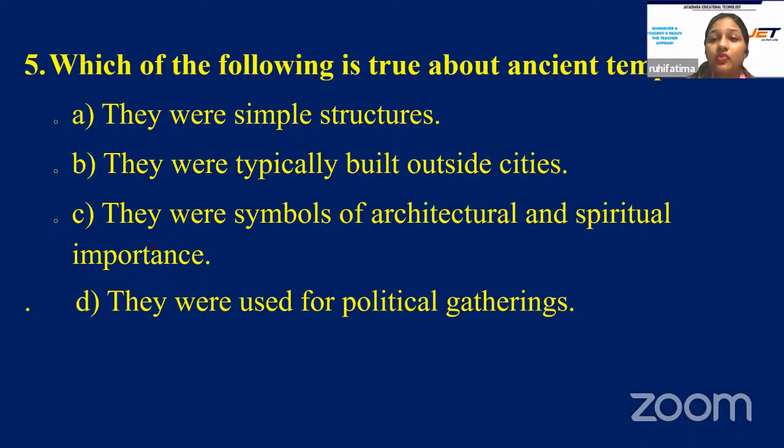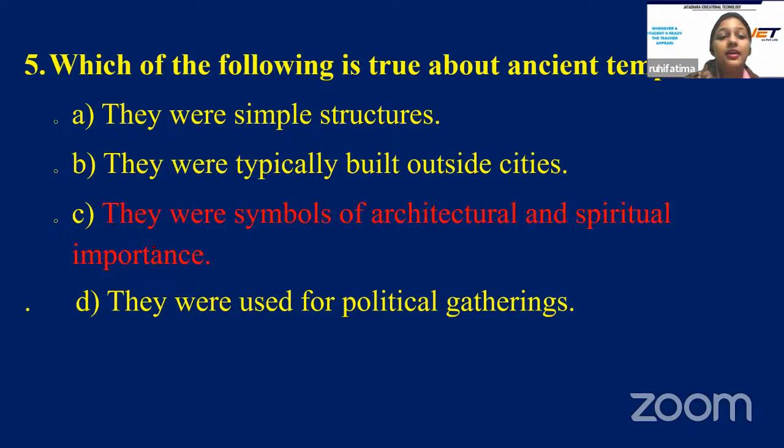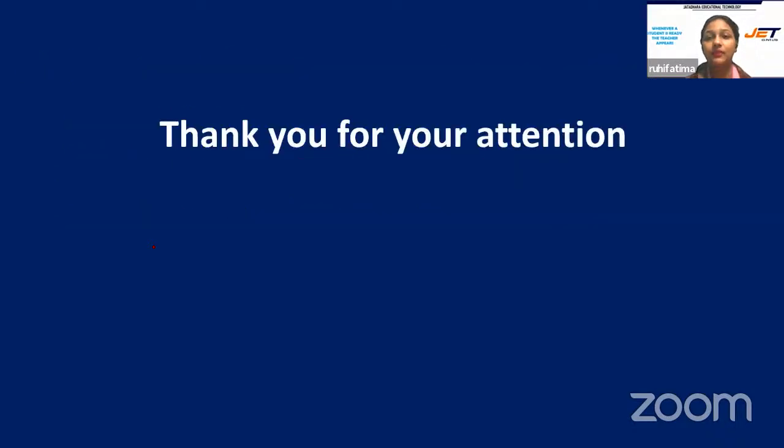Which of the following is true about ancient temples, students? All right, the correct answer is option C. They were symbols of architectural and spiritual importance.